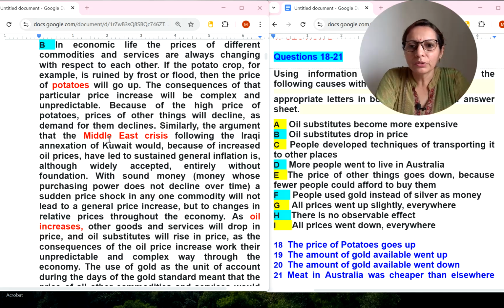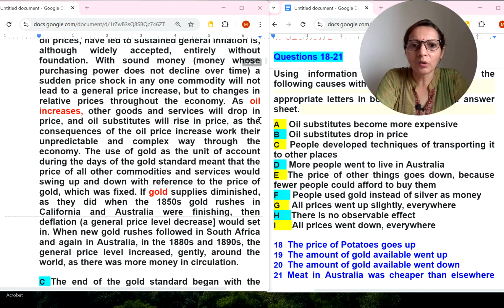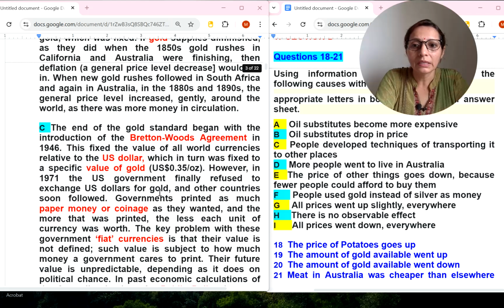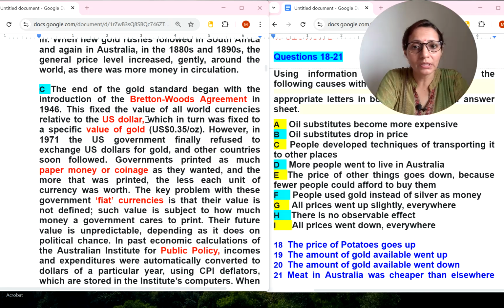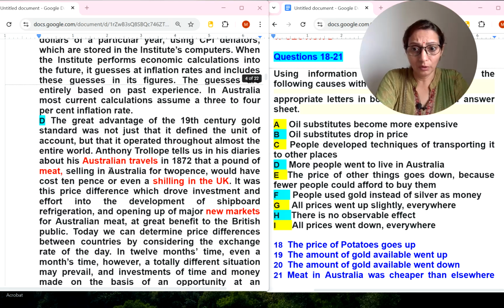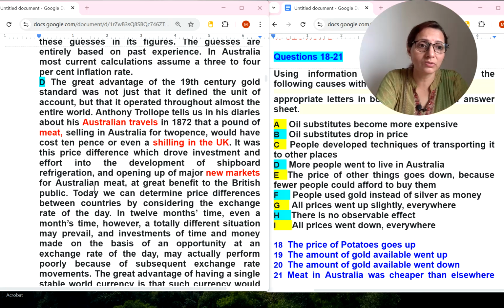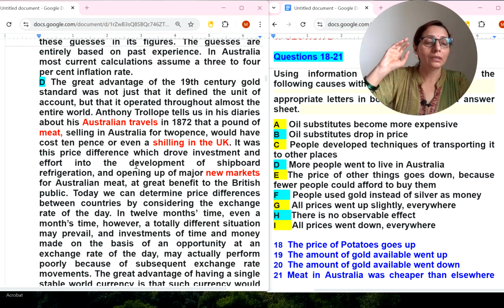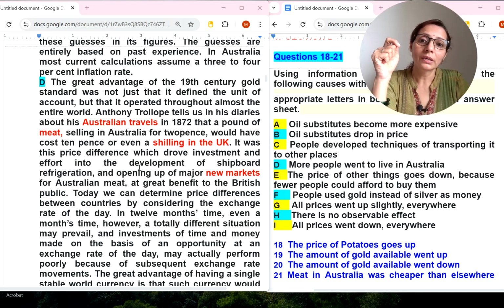See this, potatoes, Middle East increases, oil increases, gold. And in D paragraph: Bretton Woods agreement, US dollar value of gold, paper money or coinage, fiat currencies, public policies, Australian travels, meat, shilling in UK, new markets for Australian meat. So these things I can remember while doing these paragraphs.